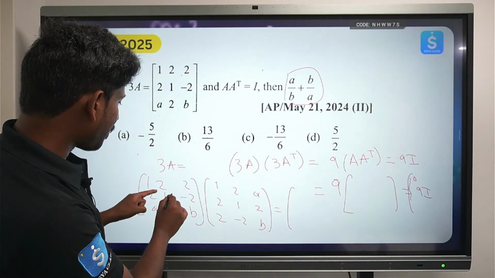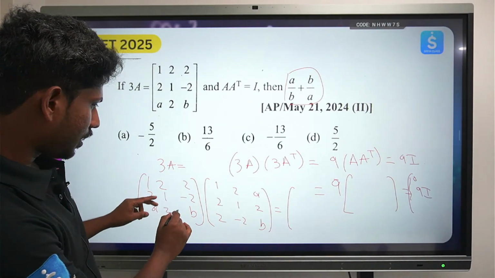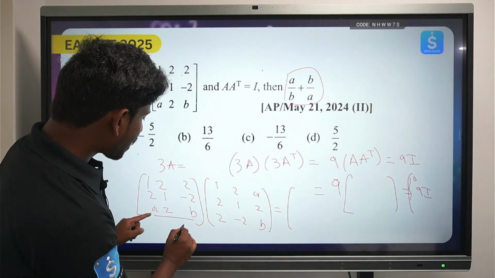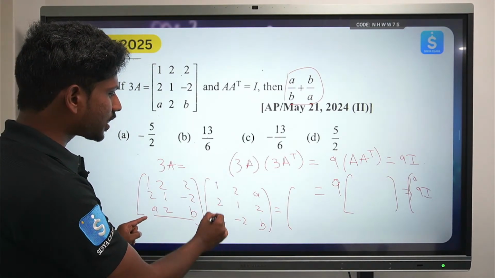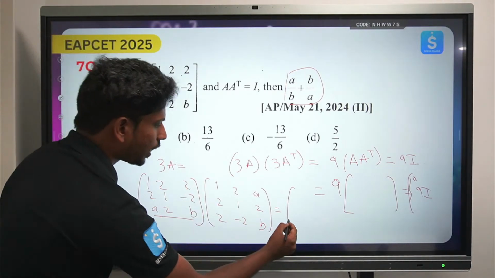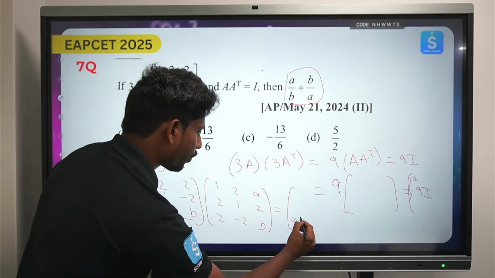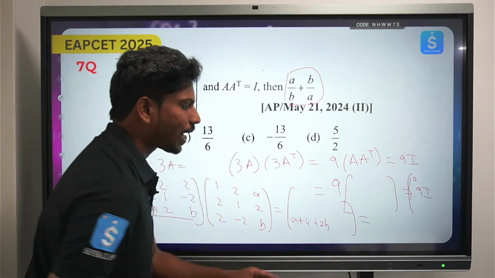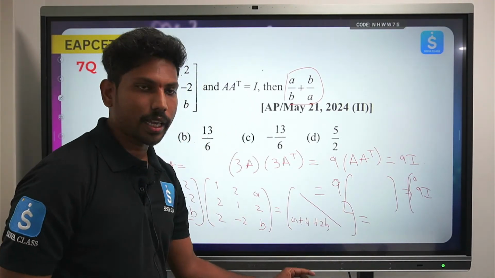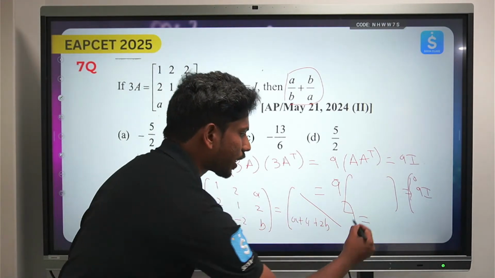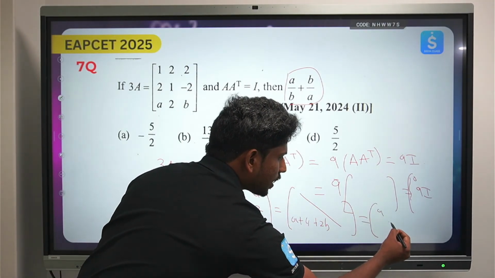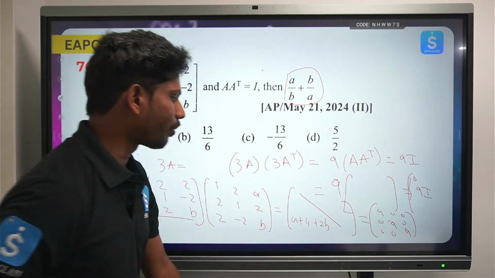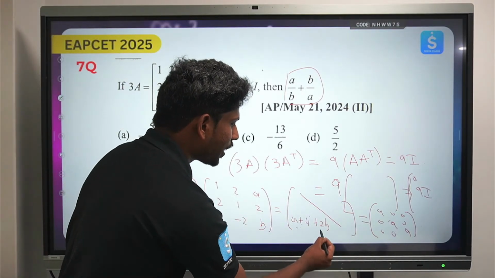So let's try to see these elements actually. If I try to multiply in such a way that I can find the relation between A and B. In the last row there is A B, so let's multiply with the first column elements. A into 1 is A, 2 into 2 is 4, B into 2 is 2B. So this should be equal to 9I. In I, all the diagonal entries are 9, but the remaining elements are all 0. So here it will be 9 9 9, and here it will be 0 0 0. So that is what I wanted to say. This is the first element I got, and I am equating this element to 0.